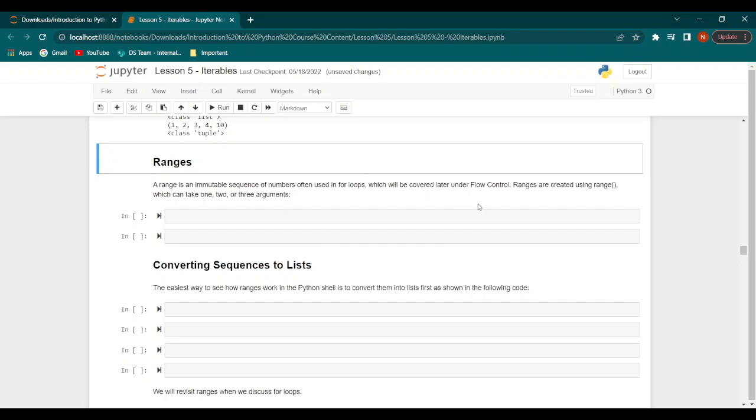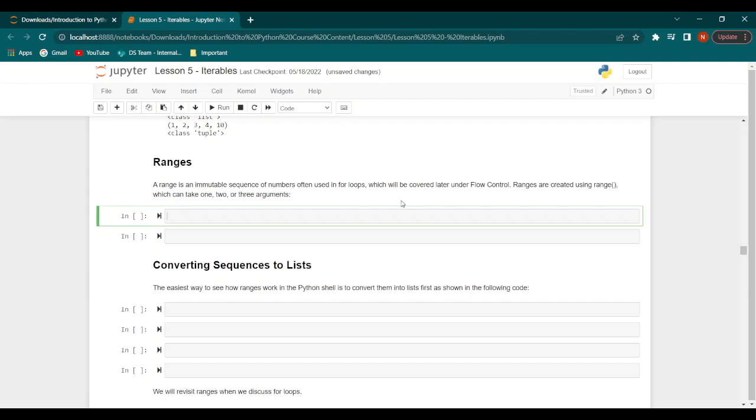Let us now talk about ranges. A range is basically an immutable, or unchangeable, sequence of numbers that are usually used in for loops. This will be covered later under flow control, but for now what we need to know is that ranges are created using the range function, which can take either 1, 2, or 3 arguments.